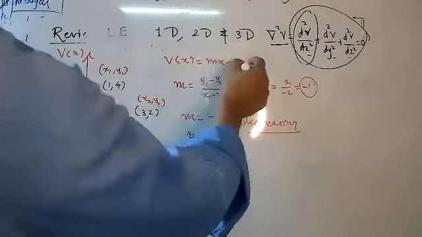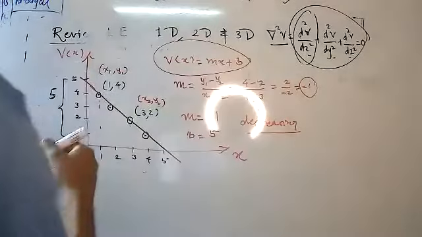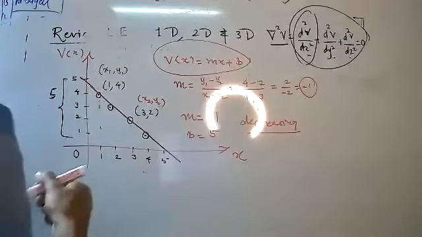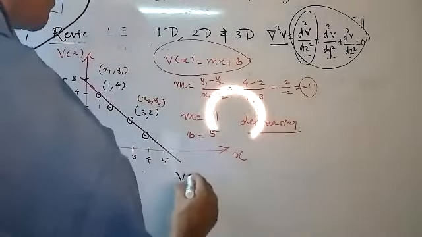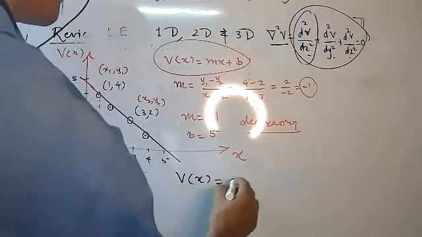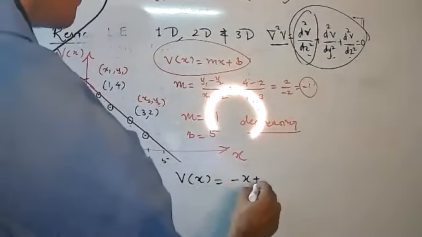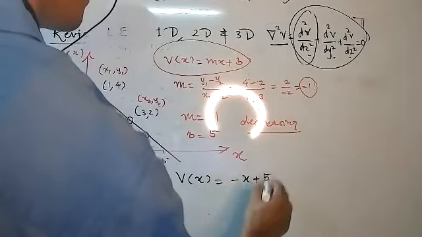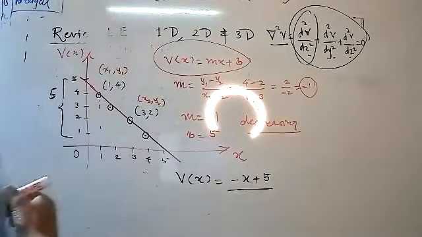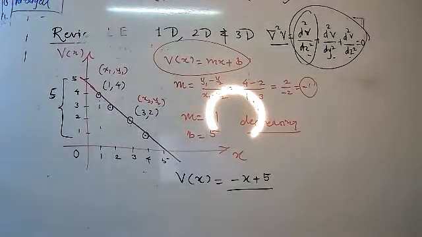Therefore, this equation can be written as v of x is equal to minus x plus 5. Is it correct? By putting the value of m, which is minus 1, we can write v of x equal to minus x plus 5.